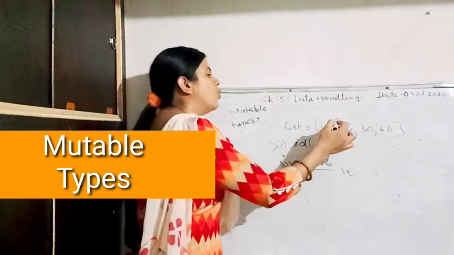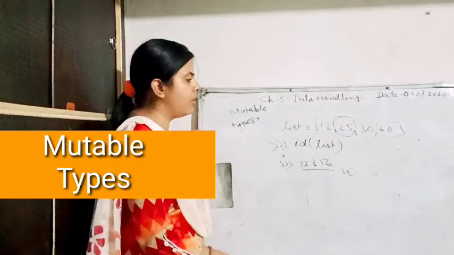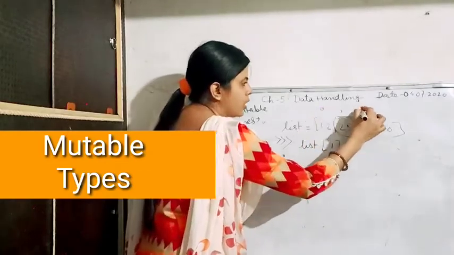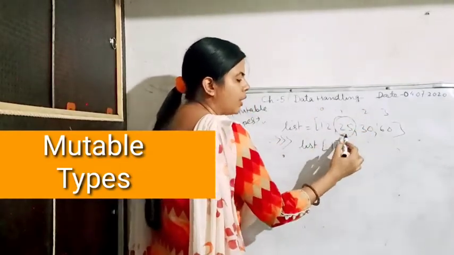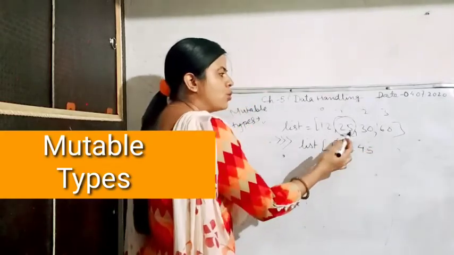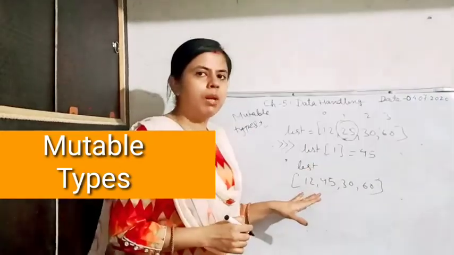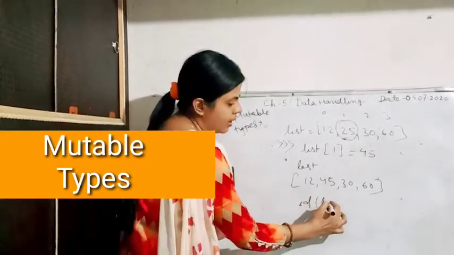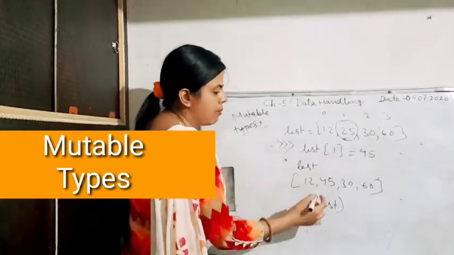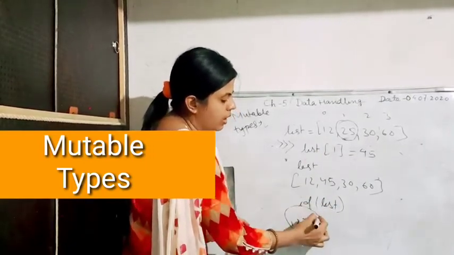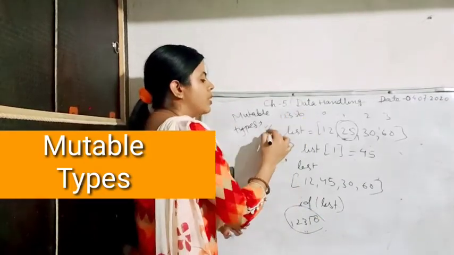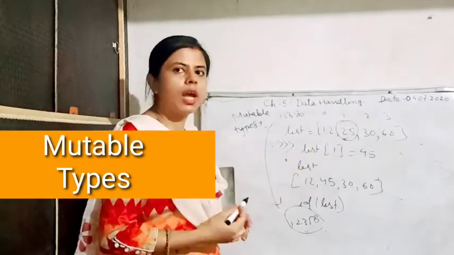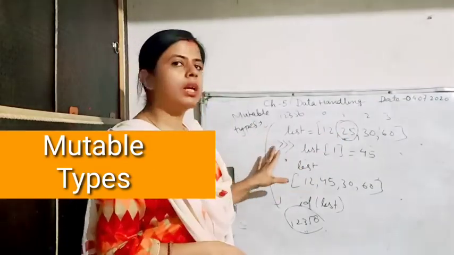Now for example, I want to change the value 25 to 45. What will I do? I will write here that list 1, because the location of this is 1 in the memory. The indexing is 1 for this item is equal to 45. So obviously when you print the list, it will come like this, 12, 45, 30 and 60. But when you write here ID and then list, it will give you the same memory address 1, 2, 3, 5, 6 which was earlier. So the memory address is same, however as lists are mutable, so the value of the list can be changed from its location anytime. This is how the immutable and mutable types work in Python.